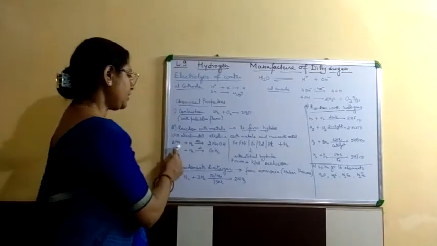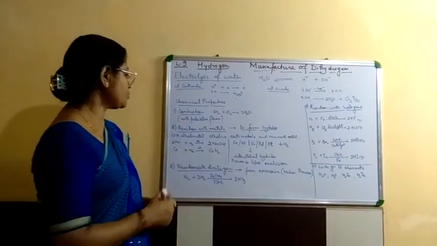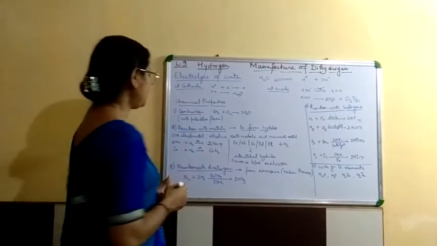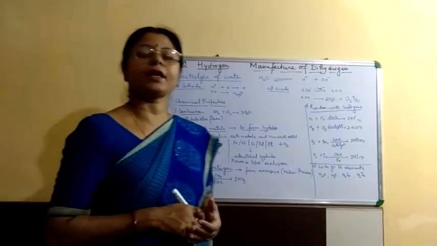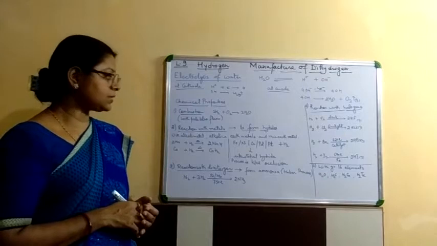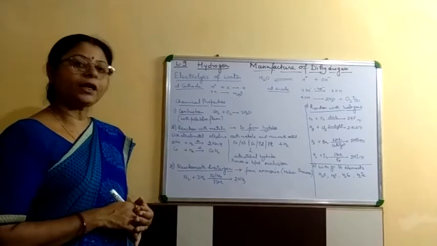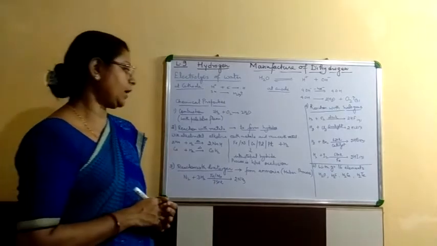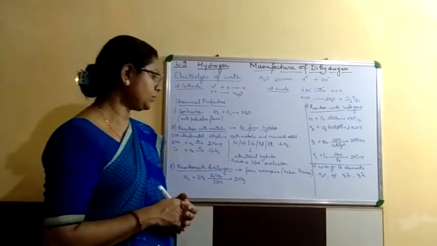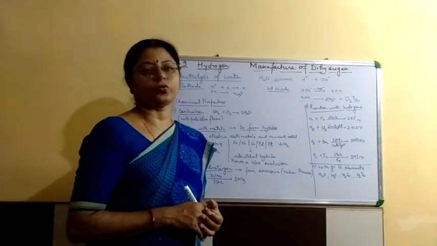Sodium, when it reacts with hydrogen on heating, will form sodium hydride, and when calcium reacts with hydrogen on heating it forms the calcium hydride. Transition metals like iron, nickel, chromium, platinum, palladium, when they react with hydrogen, form interstitial hydrides. That we also call the metallic hydride, and this process is known as occlusion.